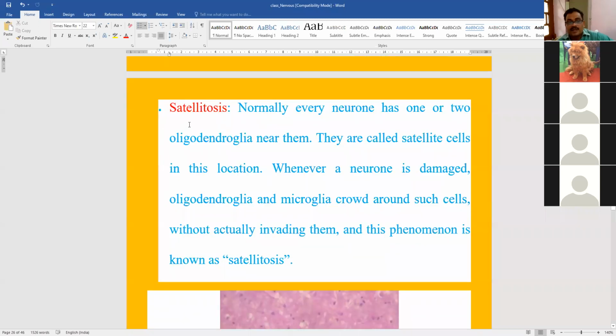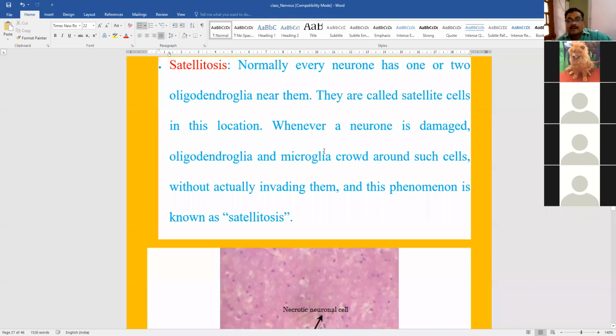Cytolytosis. Cytolytosis is the accumulation of oligodendroglia nearby the neurons. Usually a neuron has one to two oligodendroglia near them, but when the accumulation of oligodendroglia increases around the neurons, it is better called cytolytosis.